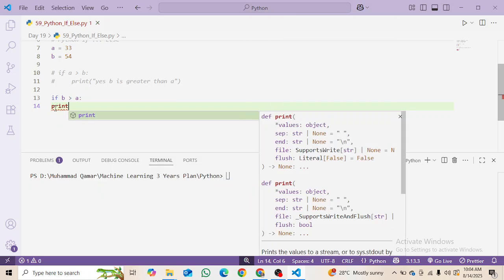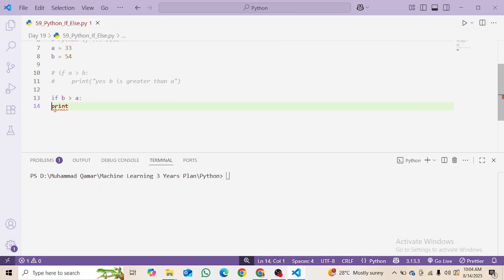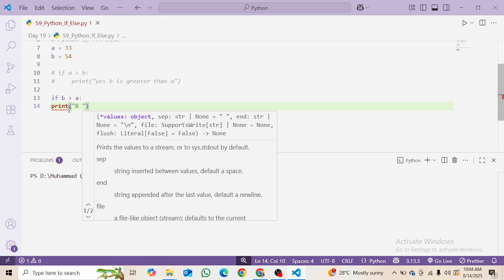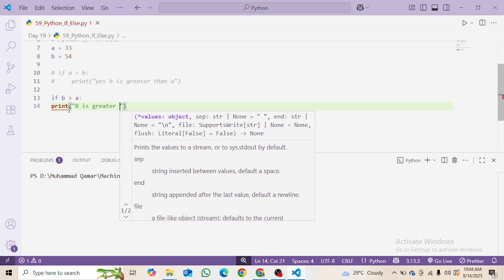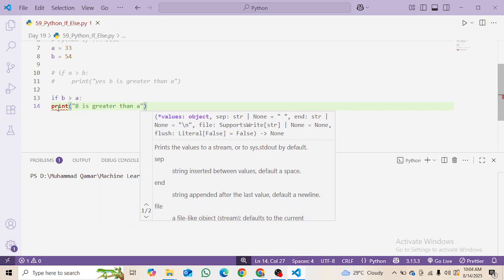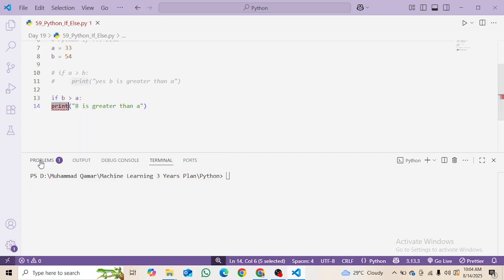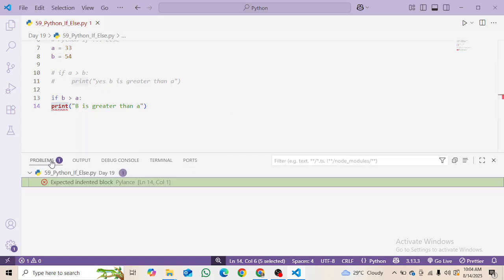But let's suppose we are just trying to print what we want. I'm going to print here that b is greater than a. Here you can see the red lines, and it means expected indented block, which we are not indenting right now, and it will give us an error. If I click on the problems, it is showing that expected indented block.